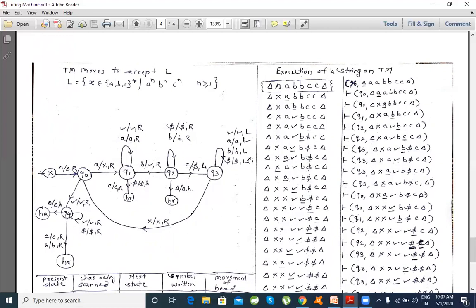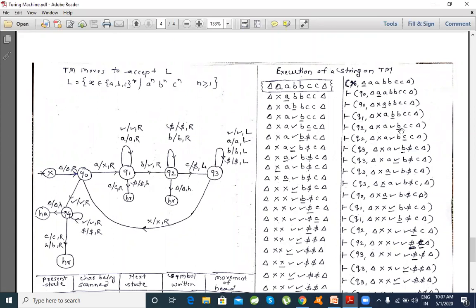This configuration says that being in Q1, if B comes, then replace this B by a tick mark, and we'll go to Q2.